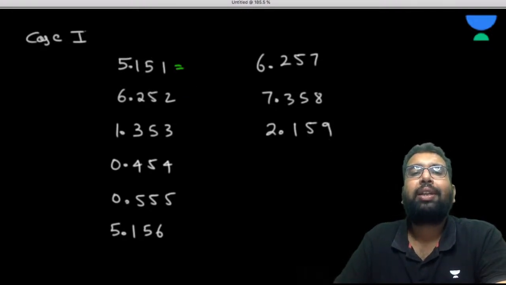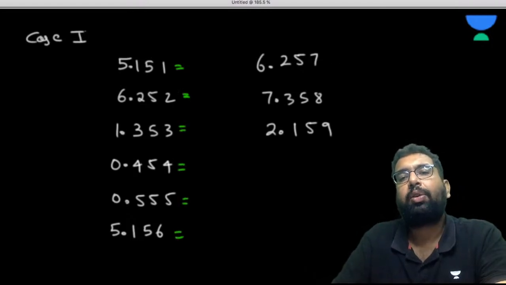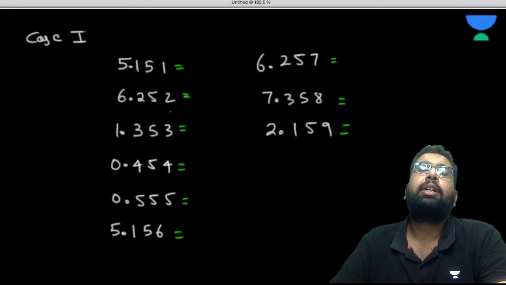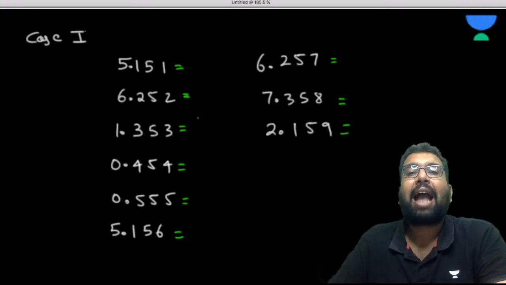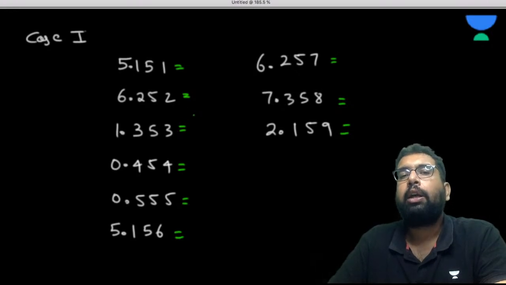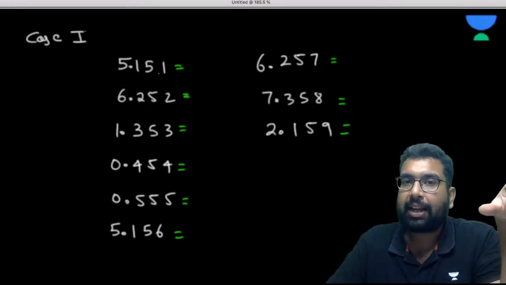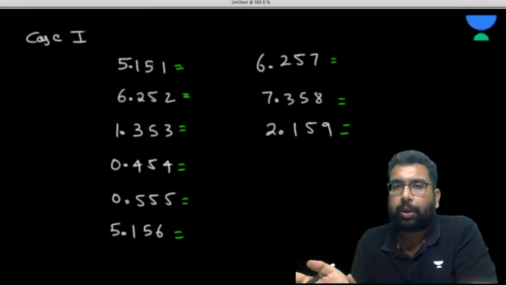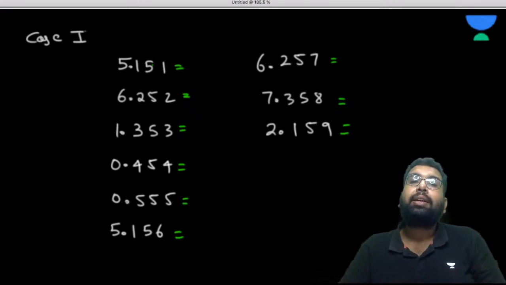So what is case 1? This will come into dominance only when the digit next to the digit you require to round off is exactly 5. Please understand this. This is exactly 5. You see the next digit to it. When you see the next digit, it is a non-zero number.